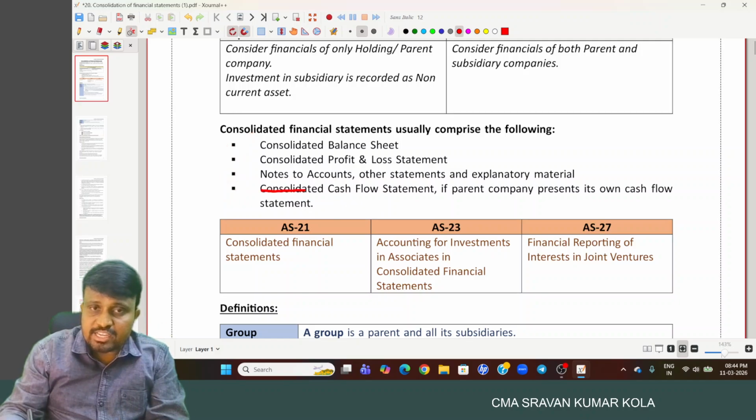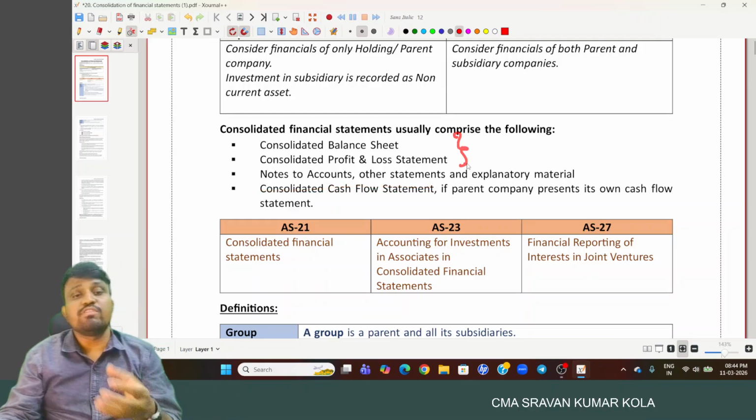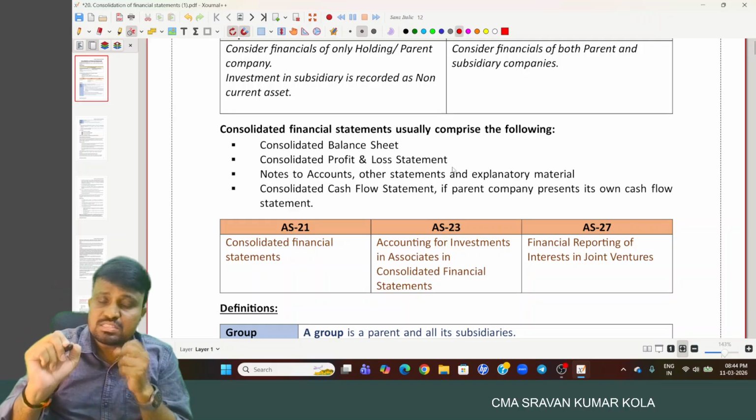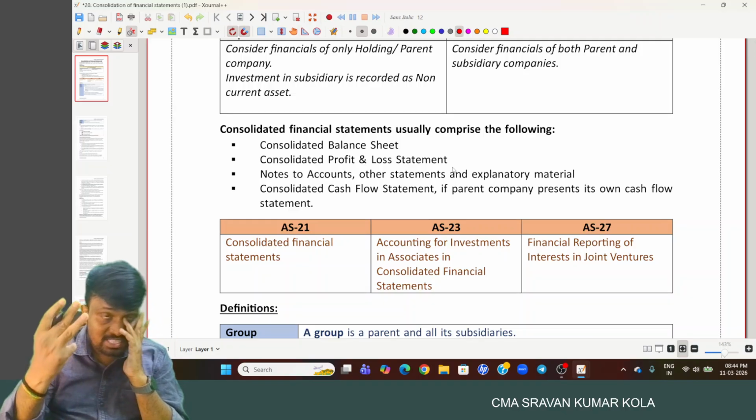But the consolidated cash flow statement is not in your syllabus; only the balance sheet and profit and loss statement are in the syllabus.